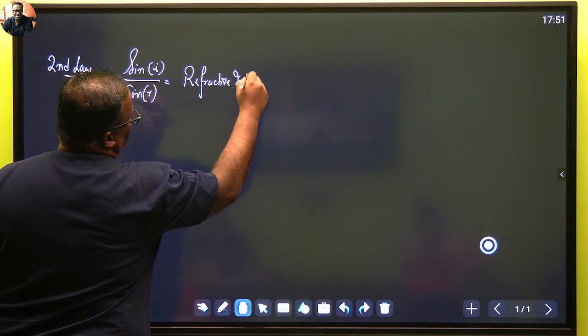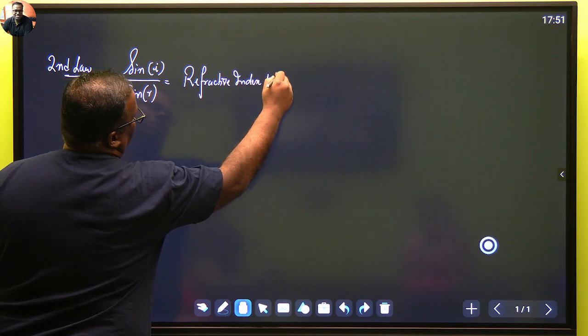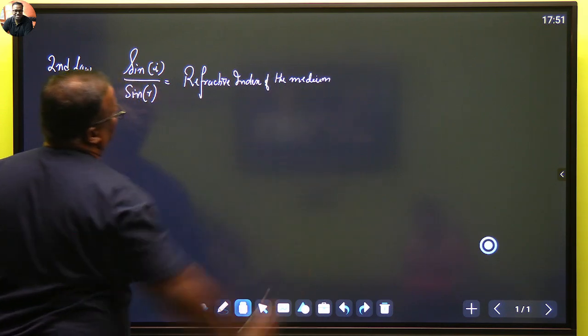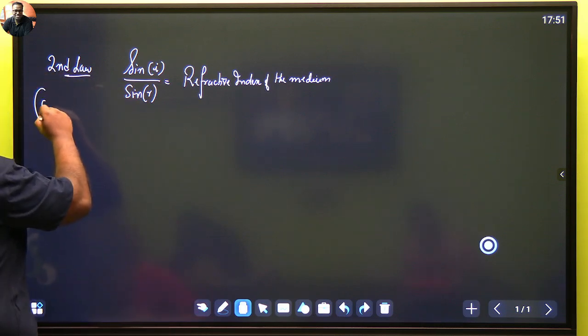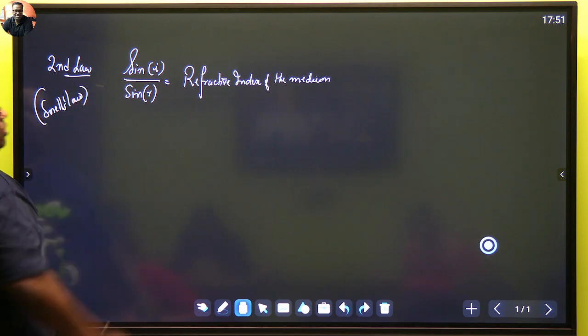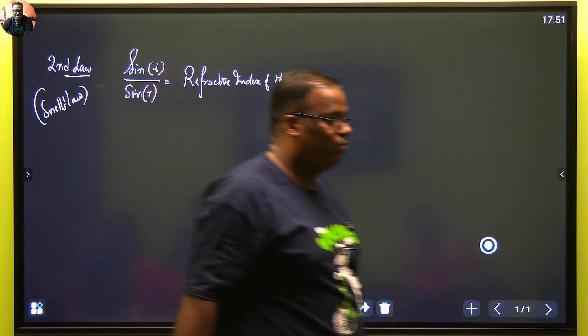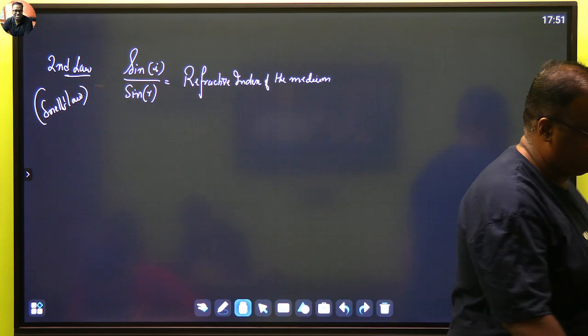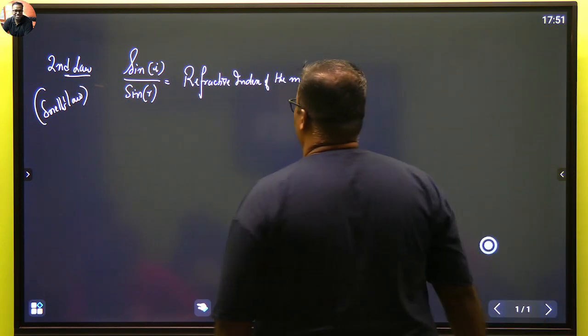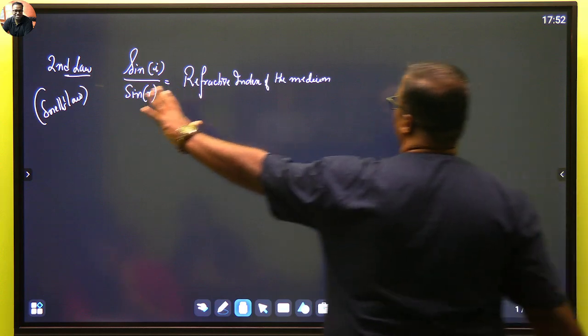Refractive index of the medium is known as the refractive index of the medium. This law is also known as Snell's law. अब यहाँ से थोड़ा सा ध्यान दीजिए. Okay, Snell's law अपने जगह पे correct है.